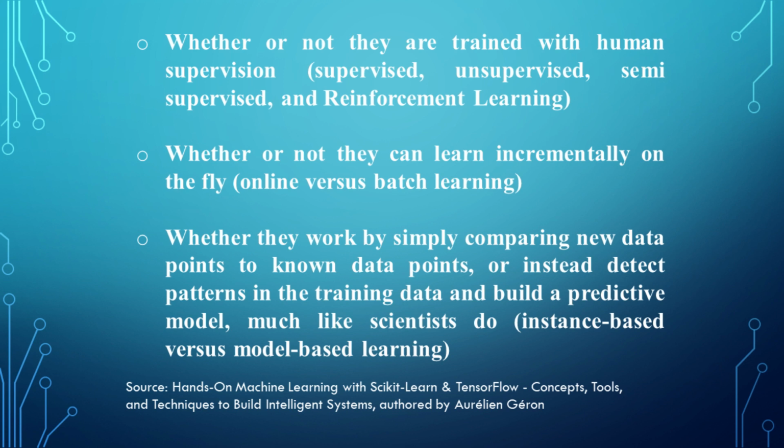Unsupervised learning. In this type of learning, the algorithm is trained on an unlabeled dataset, meaning the data has no pre-existing labels. The algorithm identifies patterns and relationships in the data on its own.